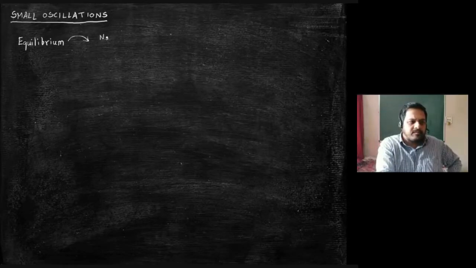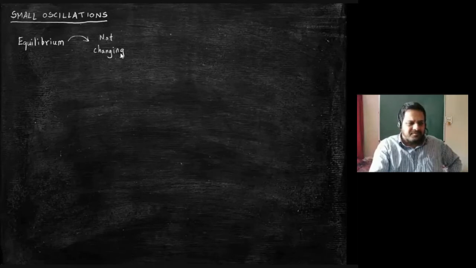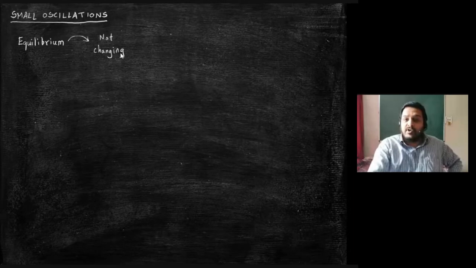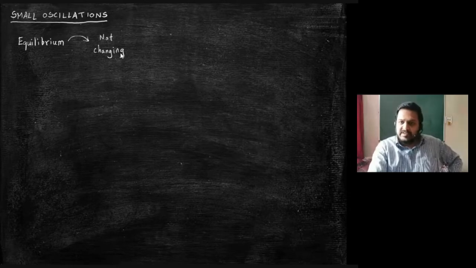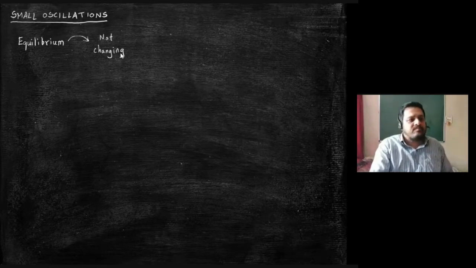It is not changing, not evolving. This is a very general definition of equilibrium. Colloquial, but definitely general. For example, even the liquid gas equilibrium, which you mentioned, why do you call it equilibrium? The total number of molecules in the liquid state and in the gaseous state remains the same. Which molecule is in liquid state and which is in gaseous state keeps changing, but the transfer is on both sides and the net number does not change, right? Even in the other cases which you mentioned, there is no net force. That is again a consequence of not changing.